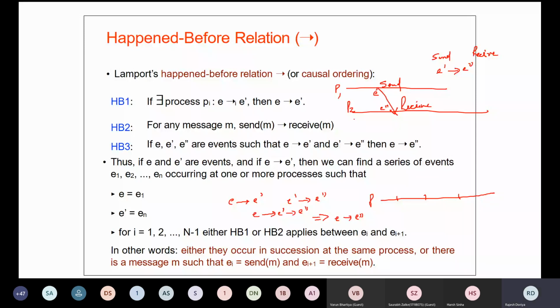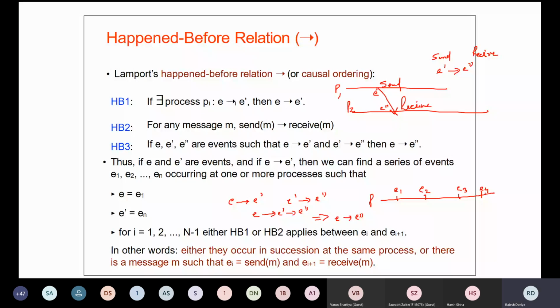On a process, there can be a number of events like E1, E2, E4, which we have just numbered. Now we just want to know which event has happened before which one.